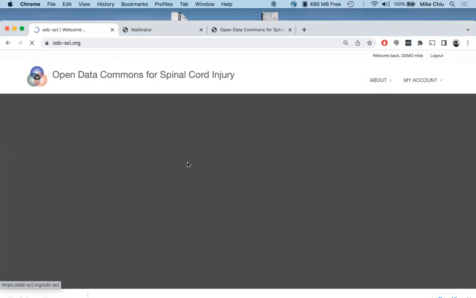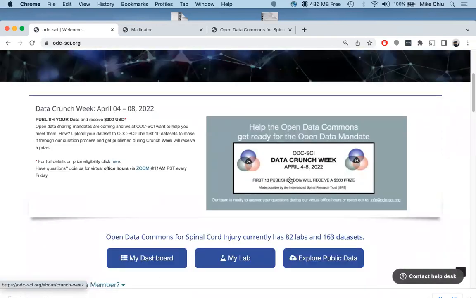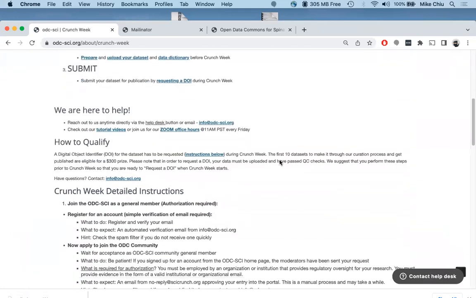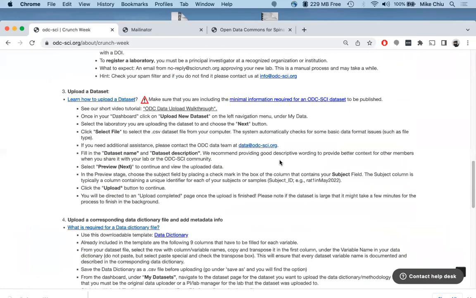And also, if you need extra help, if you click the front page, Data Crunch Week, a lot of the information is also shown here.